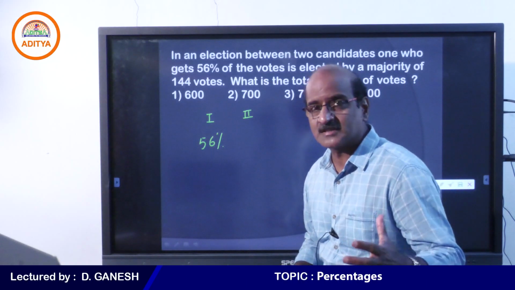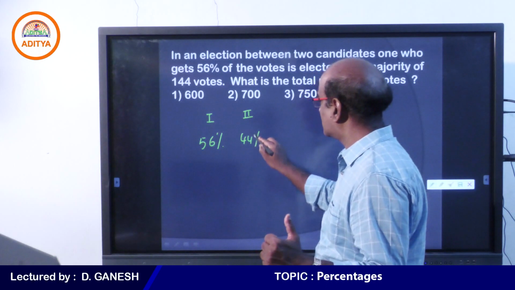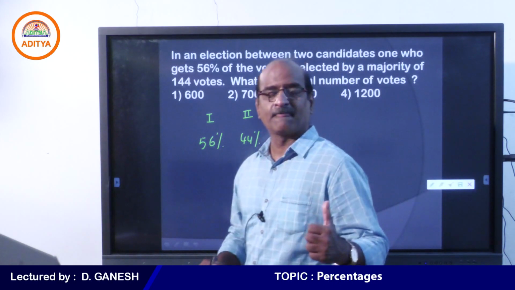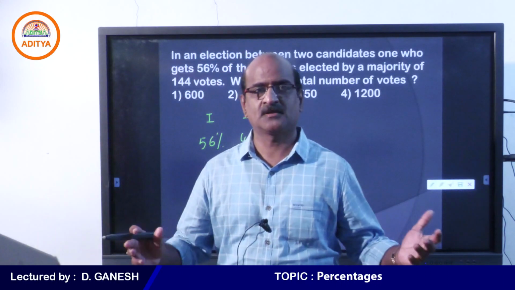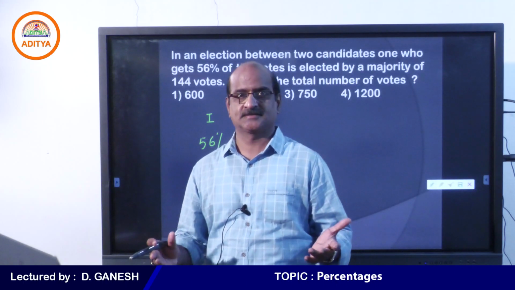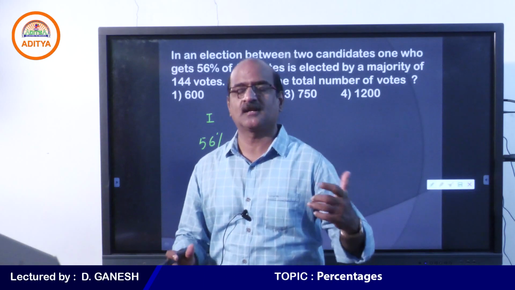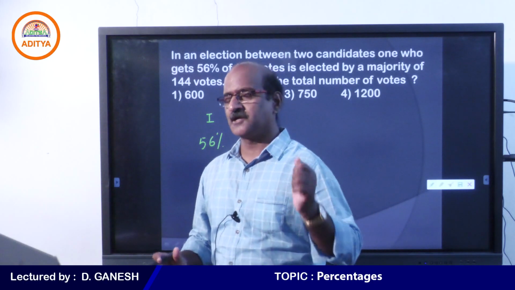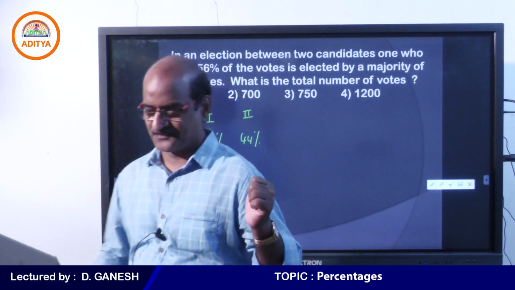When the first person is getting 56%, the second one must be getting 44%. Tell me why? Because we have only 2 candidates in this election. Whatever the number of votes that were cast should be distributed between 2 guys. Because one person is getting 56, it is a clear indication that the second person must be getting 44%. You understand my point?